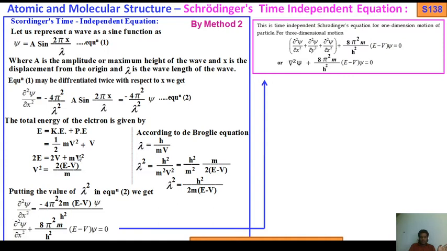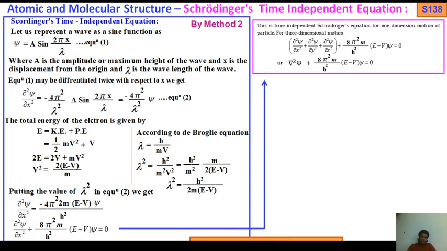We know kinetic energy is half m v square, and potential energy is V. So if we multiply by 2, twice E equals m v square plus twice V. Now v square equals twice E minus twice V, taking 2 common, v square equals 2 into E minus V by m.